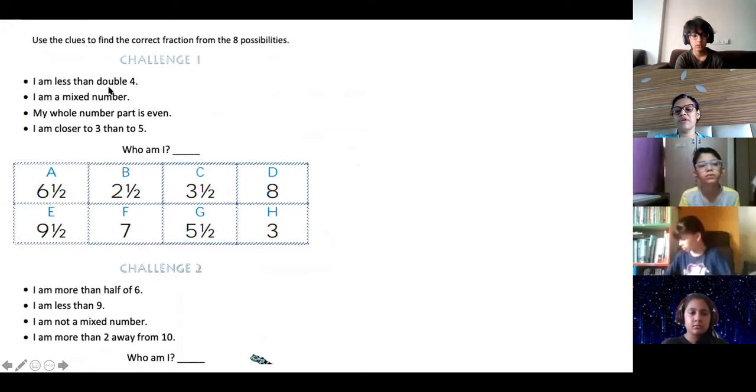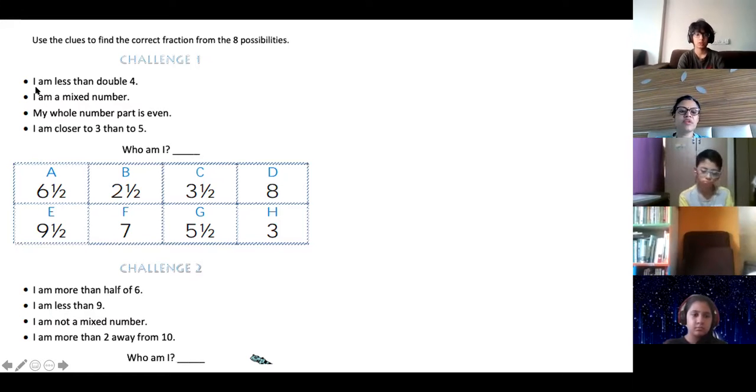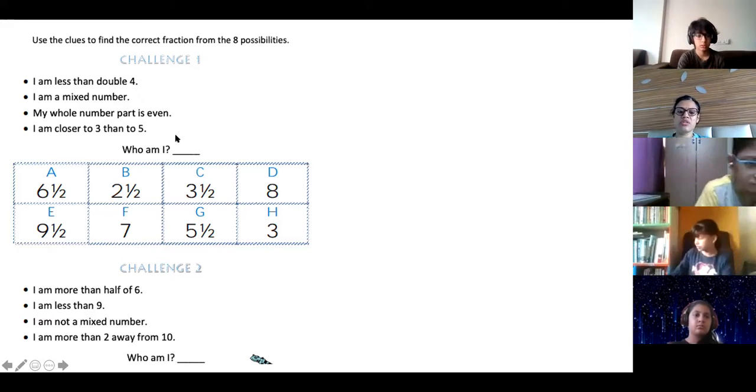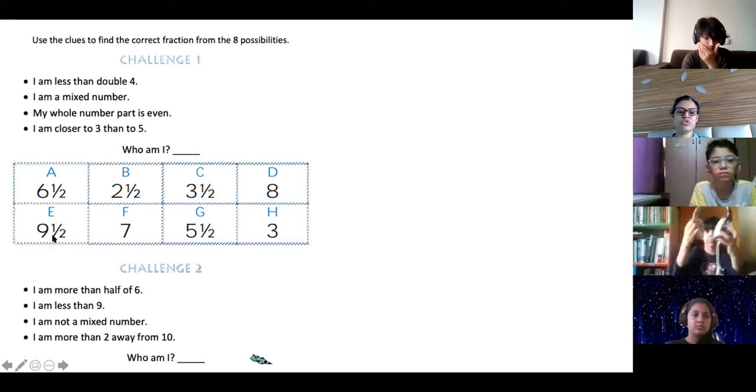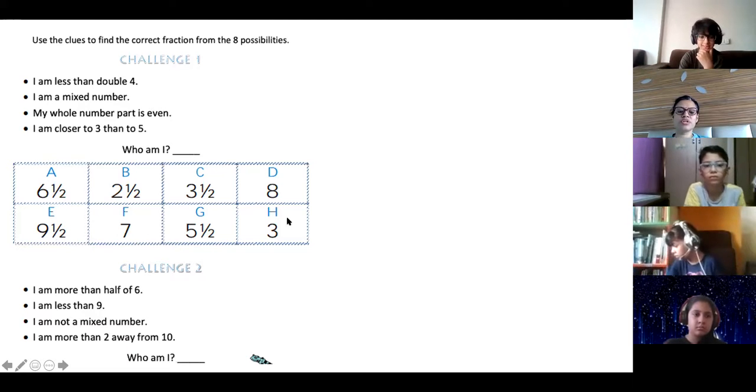So go one by one. I am less than double 4. If you find the answer, you can give me the answer. Less than double 4 is 8, so you have to take less than 8. So 9.5 is not there, 8 is not there. I am a mixed number, so 7 is also not there, 3 is also not there. 6.5.